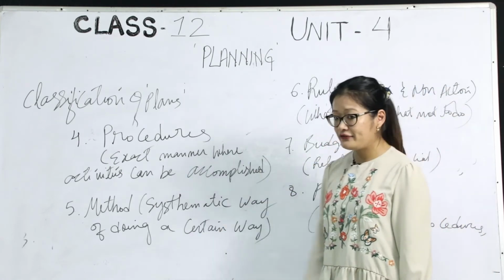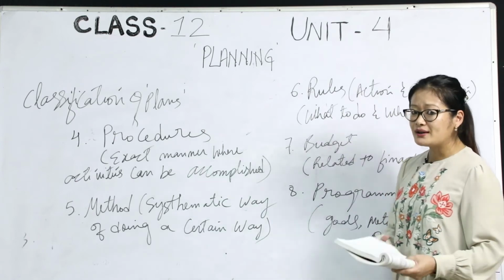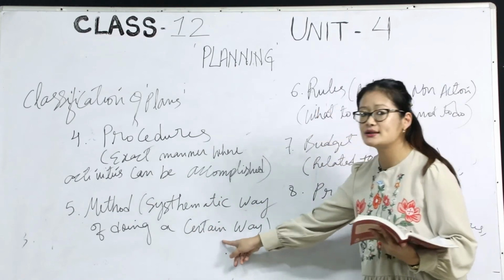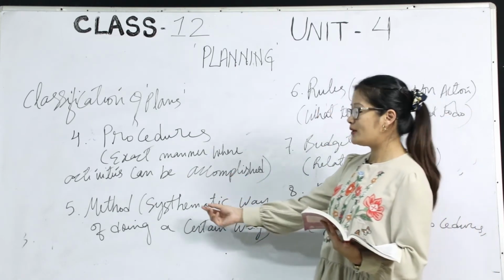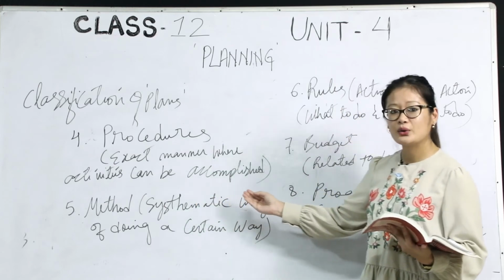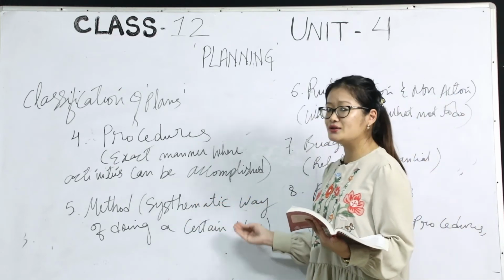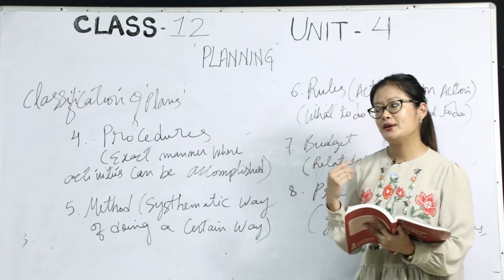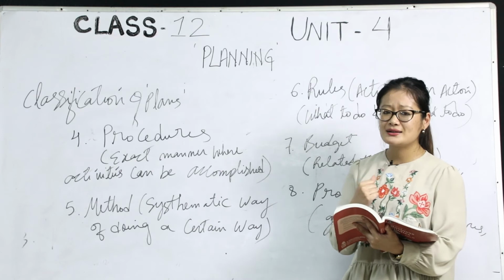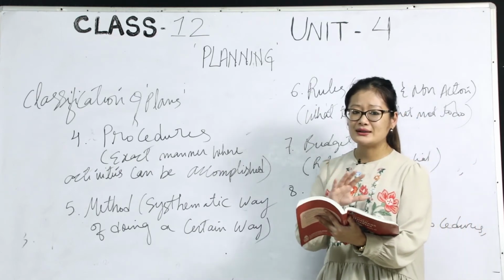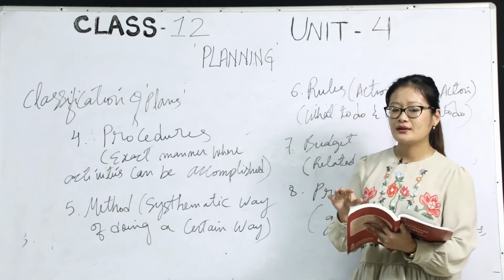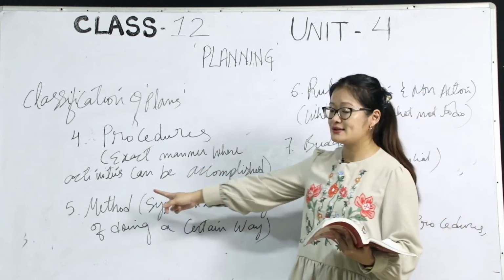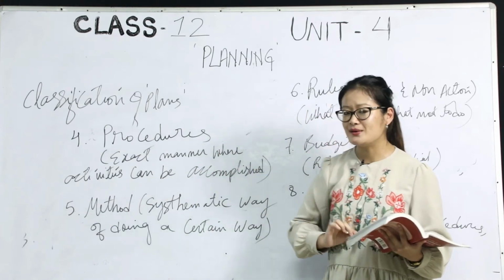Number 5 is method. Method here is a systematic way of doing a certain task. Method is all about doing things in a systematic way. There are varieties of methods under planning. Once the method is fixed, it can be utilized for a longer period of time. This method is the perfect example of a standing plan.